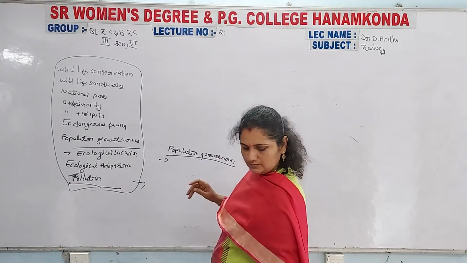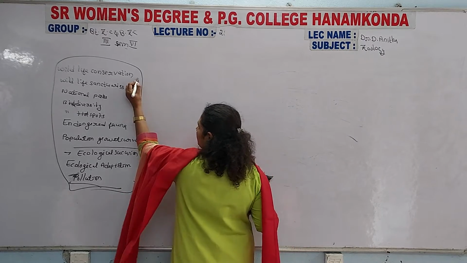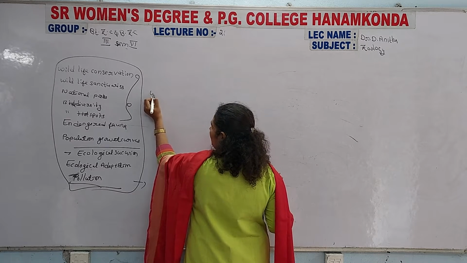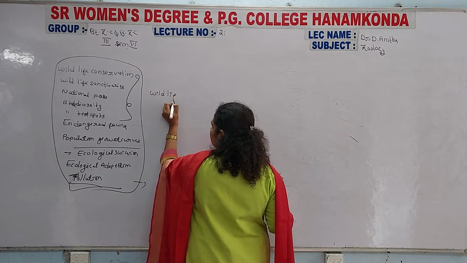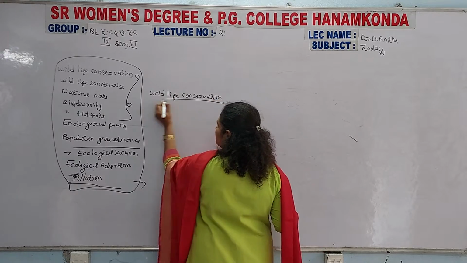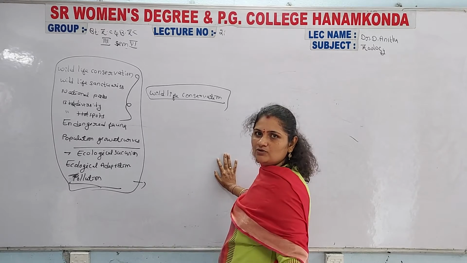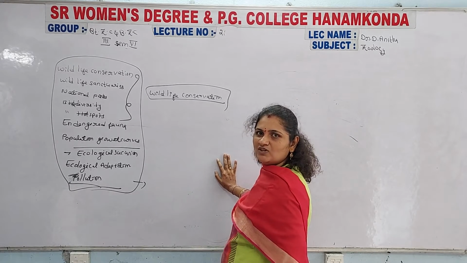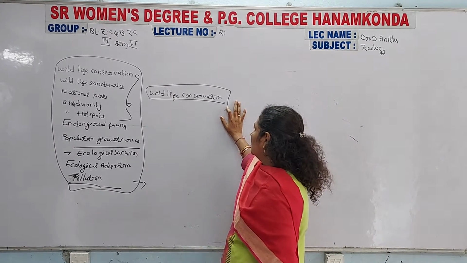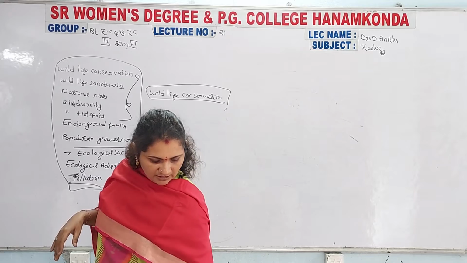The most important questions in this second unit, the first priority goes to wildlife conservation. Wildlife conservation is a very important essay in your second unit. One by one we are going to discuss gradually the important questions from each and every unit. First we start with the second unit today, which is totally about wildlife conservation.